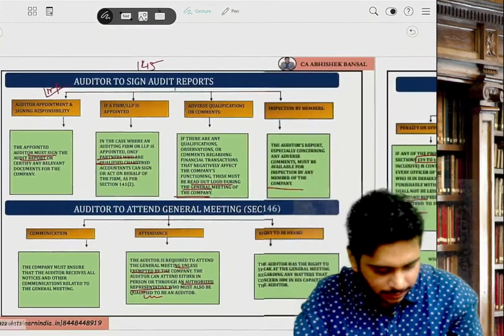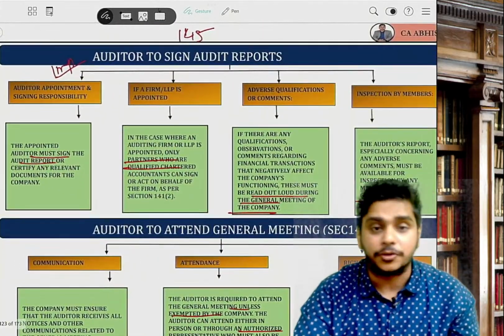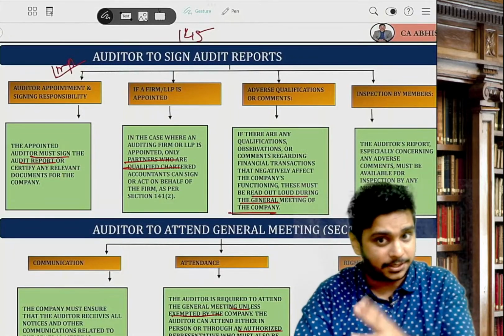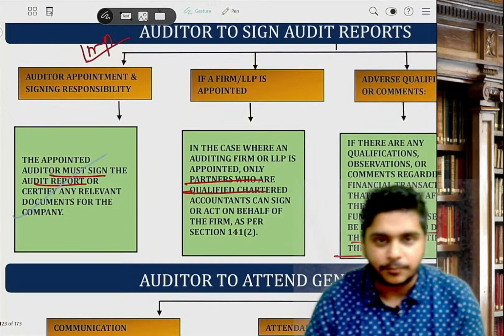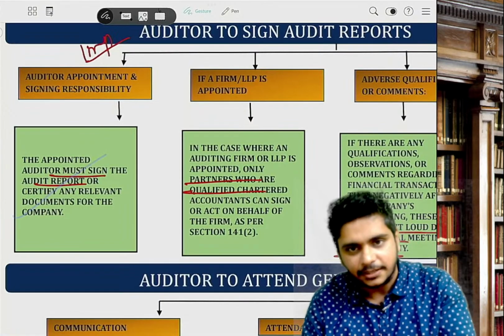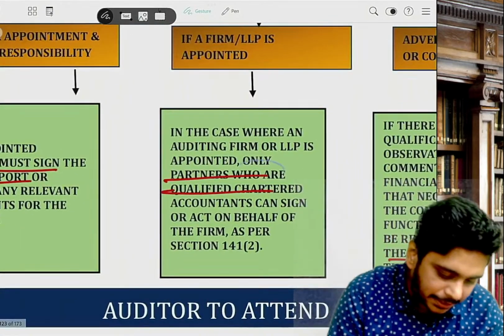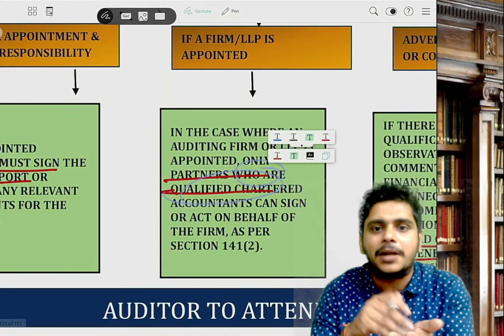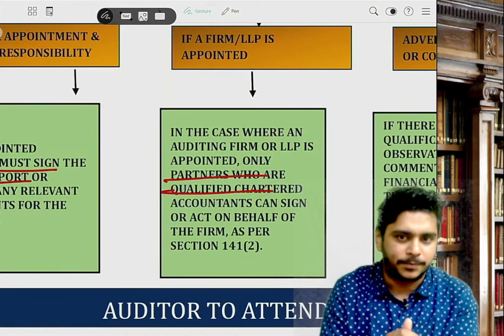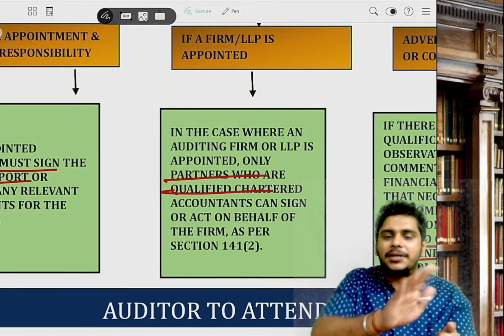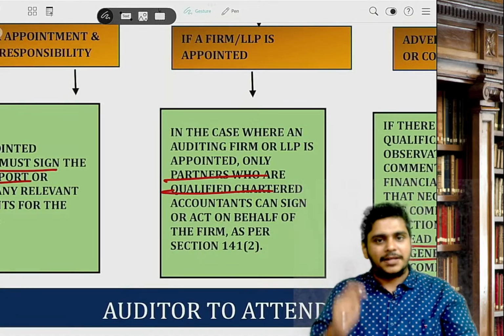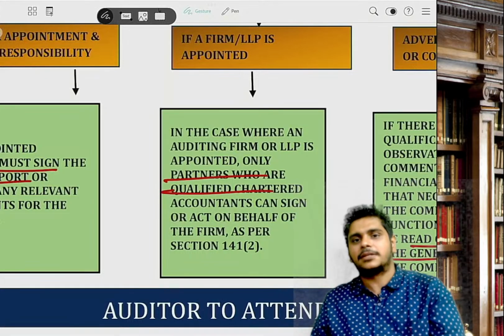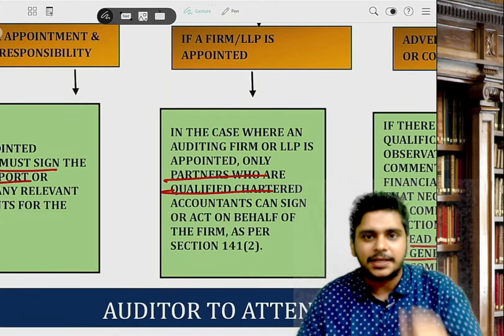Then, section 145, signing of audit report. This is also important. It has come twice in the exam in recent times. Please mark this. Who will sign? The auditor must sign the audit report. In case of an individual, he will sign. In case of a firm, the partners who are qualified chartered accountants will sign. What do I mean by that? Basically, CA plus COP. A CS can also become a partner, but he can't sign the audit report. Only that person can sign the audit report.